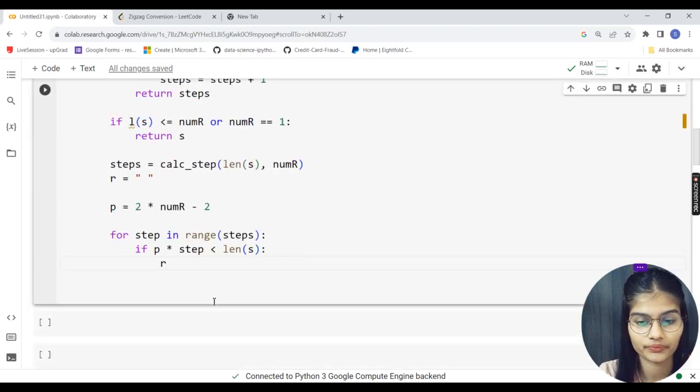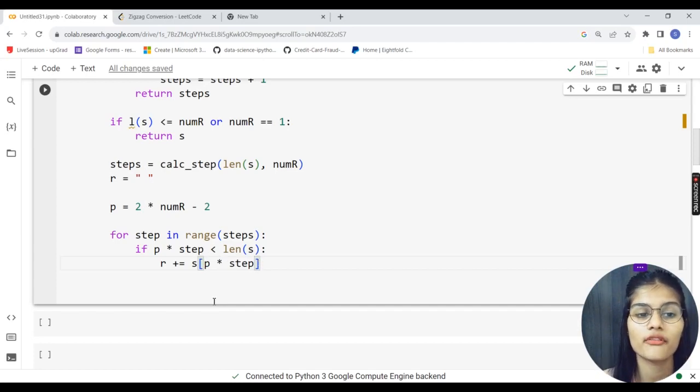So r plus equal to s, with p multiplied by my iterator, step.